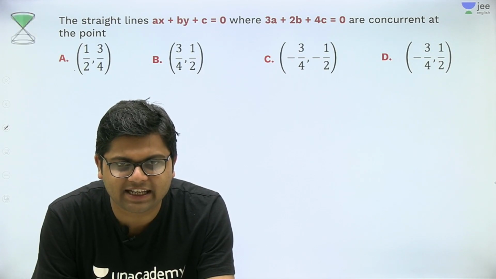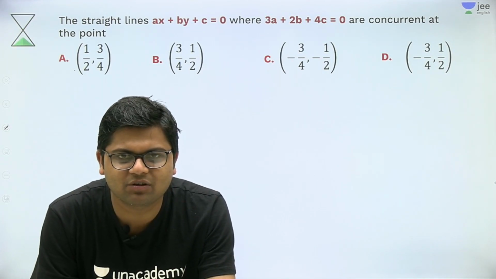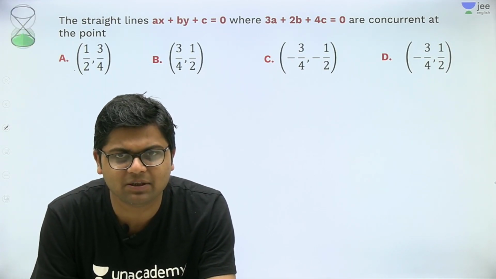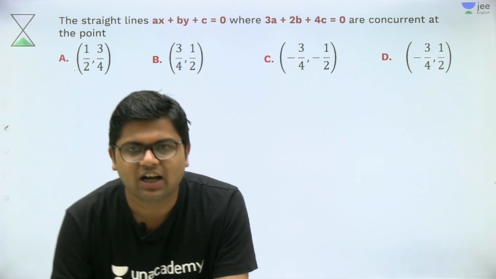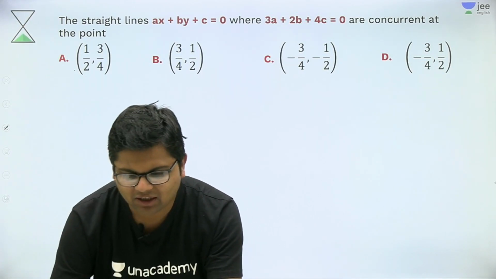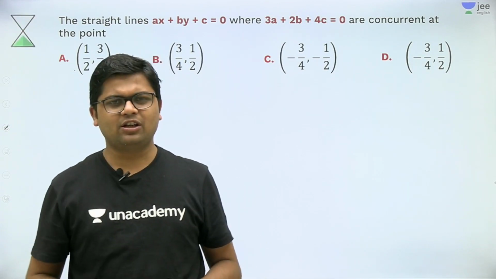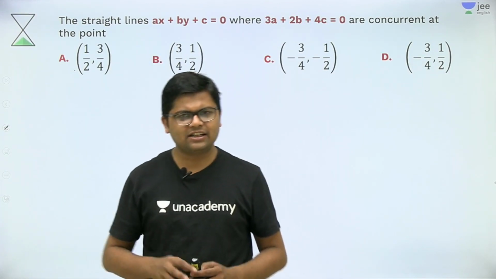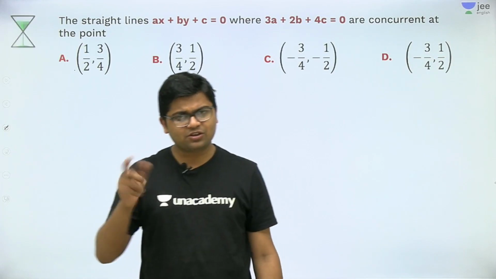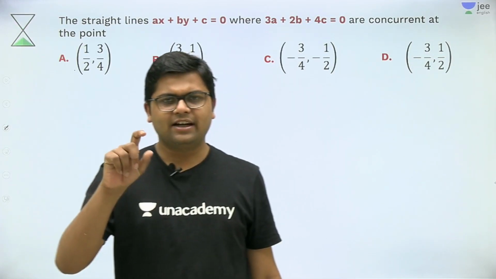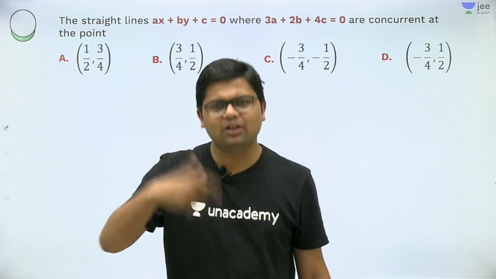The straight lines ax + by + c = 0, where 3a + 2b + 4c = 0, are concurrent at the point. So beta, concurrent: if you want to prove that lines are concurrent, basically the question is asking that you should prove that this line is actually a family of lines.